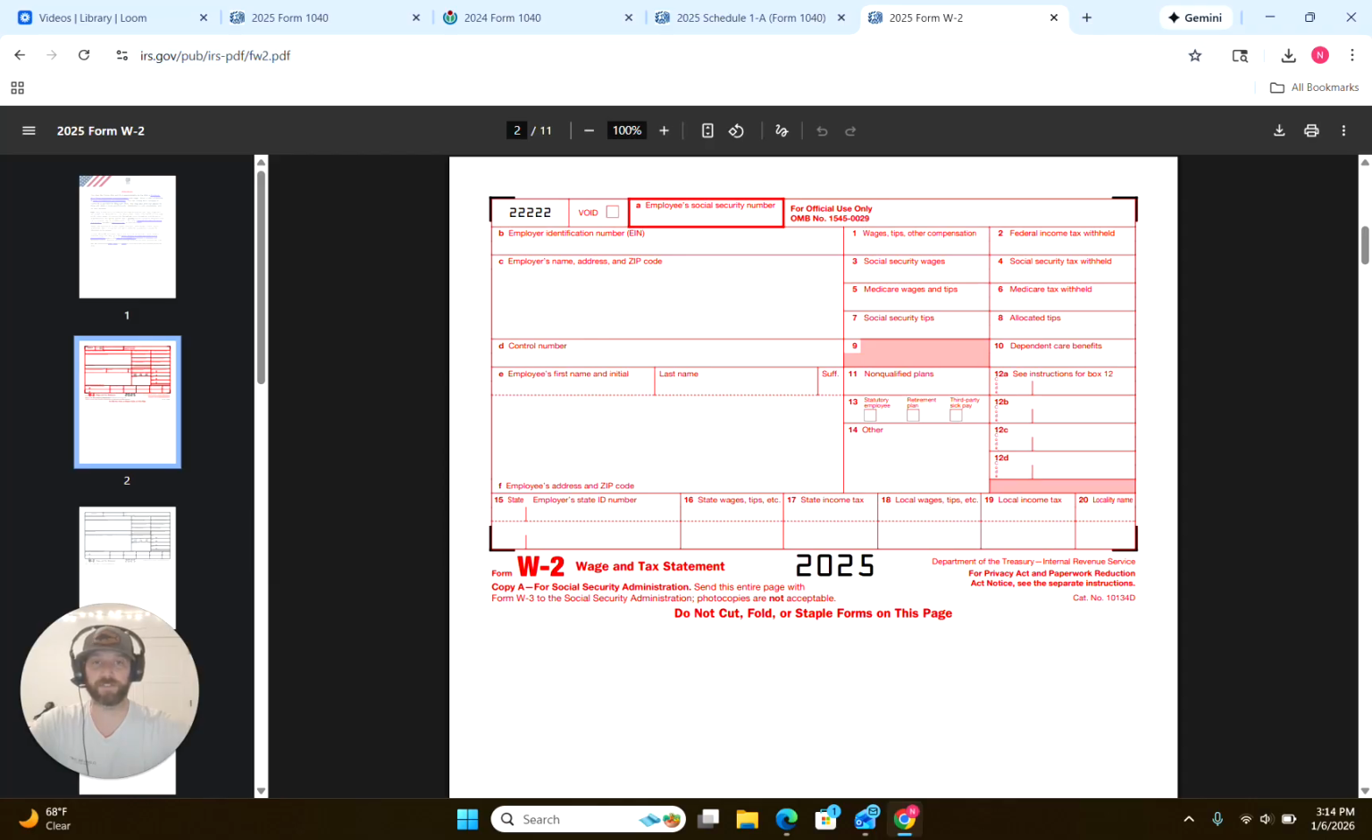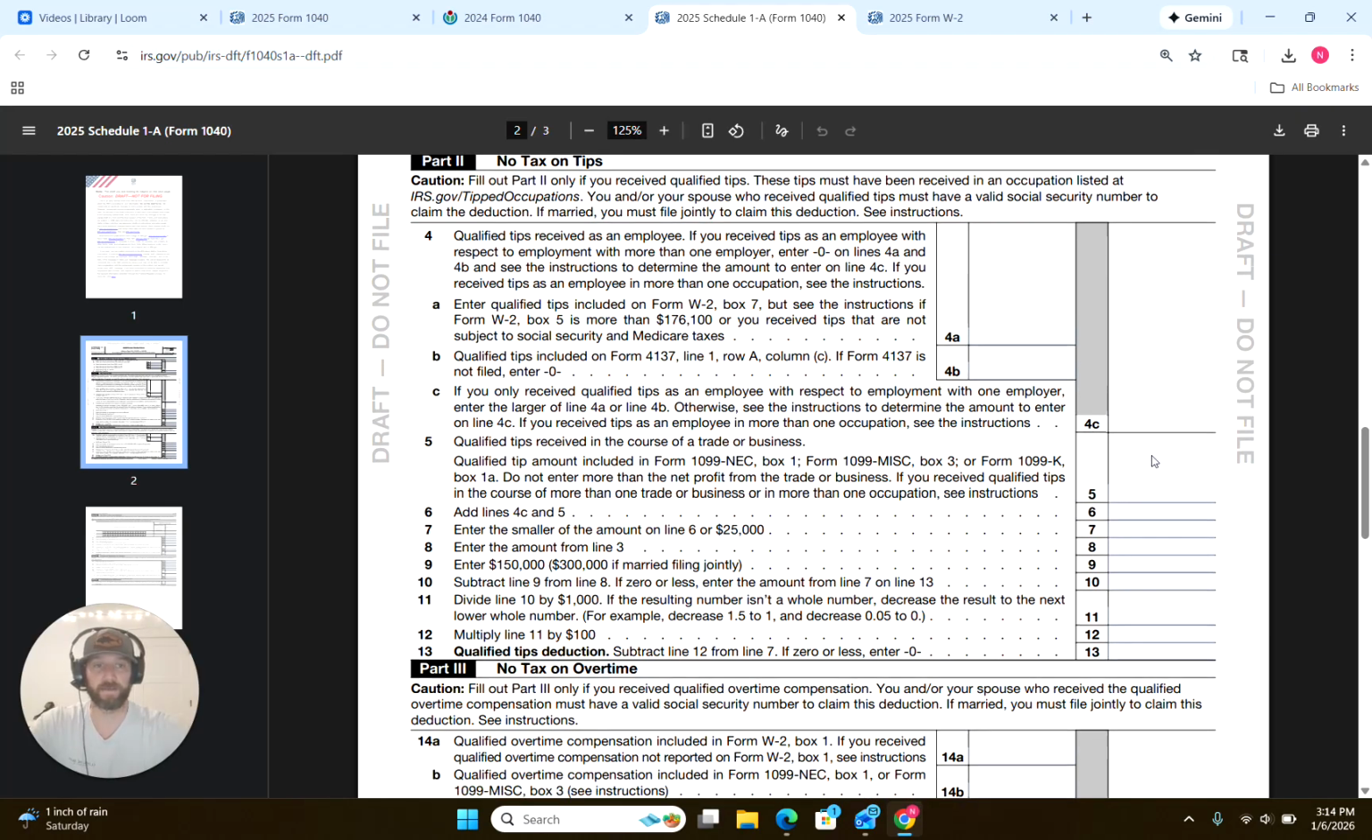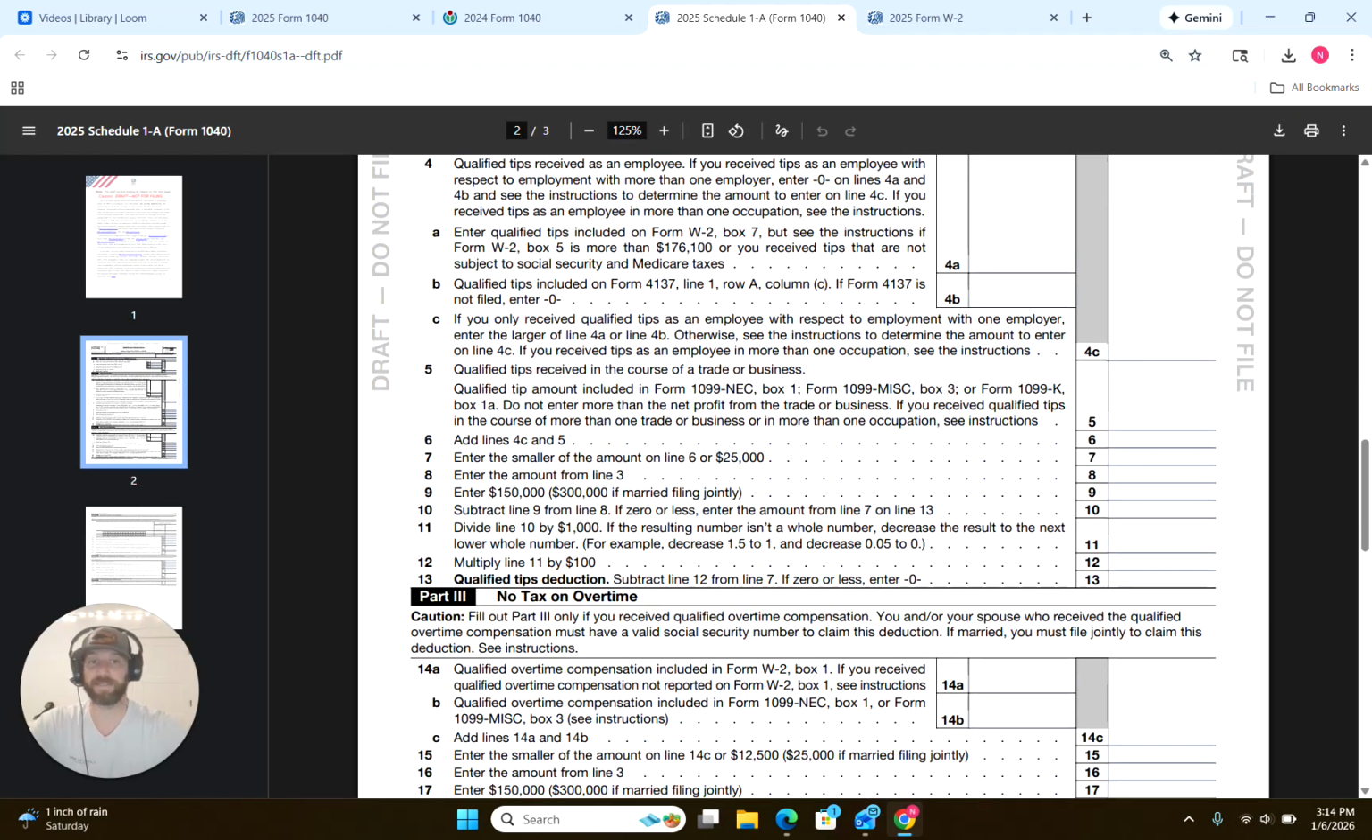You're working as a waitress, you get paid tips through the POS system. Those get added up right here. So they're going to be in box one and then separately stated right here. So you're going to pull that information, and if you're doing this in TurboTax, they're going to have some spot for you to put that. And then it'll get deducted out here on this Schedule 1A. It'll go here. Then it'll get totaled up right here on line 13.